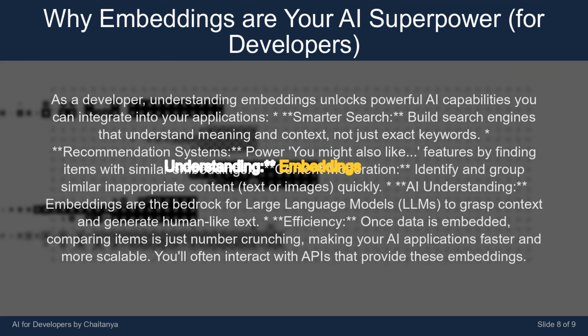AI understanding: embeddings are the bedrock for large language models, LLMs, to grasp context and generate human-like text. Efficiency: once data is embedded, comparing items is just number crunching, making your AI applications faster and more scalable. You'll often interact with APIs that provide these embeddings.